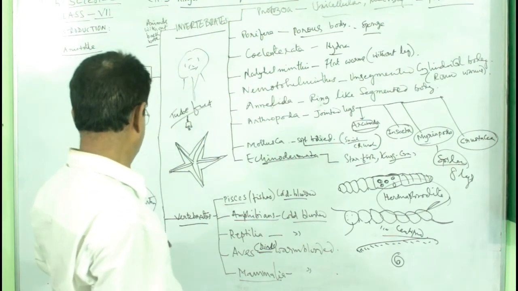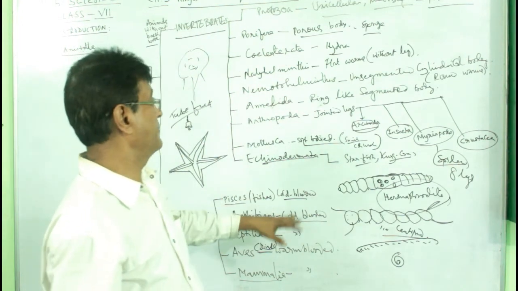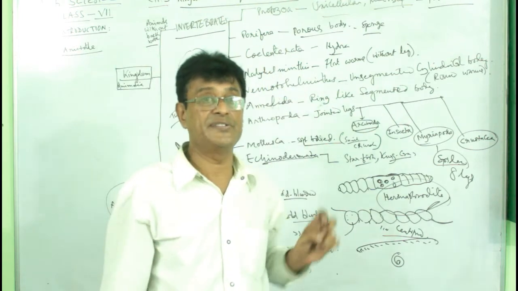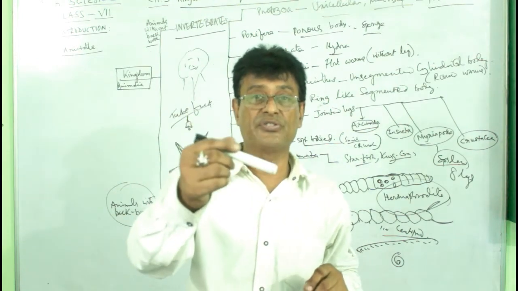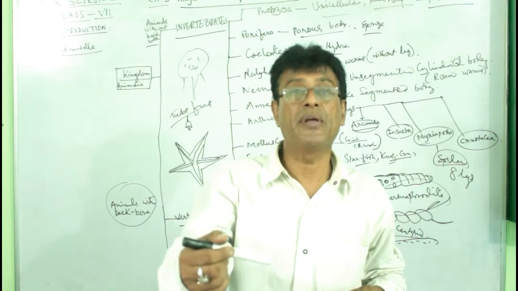Kingdom classification 2, and it is the vertebrates. Then there are the invertebrates. Coming to discuss a little more about some specialty.